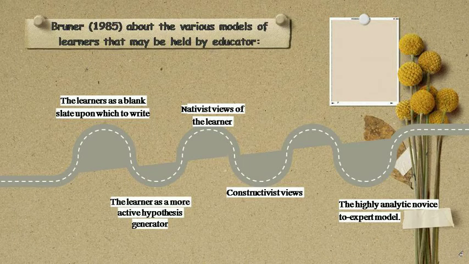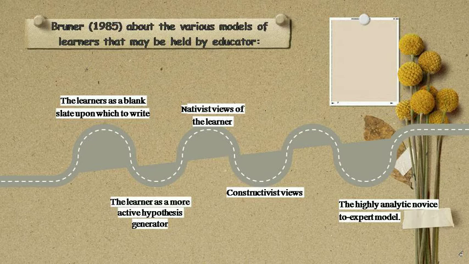According to Barner 1985, he spoke eloquently of the various models of the learner that may be held by educators. They are: first, the learner as a blank slate upon which to write. The second, the learner as a more active hypothesis generator.